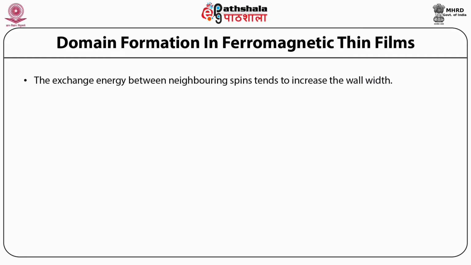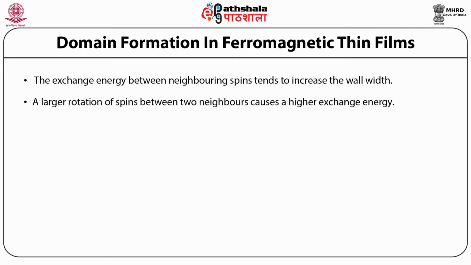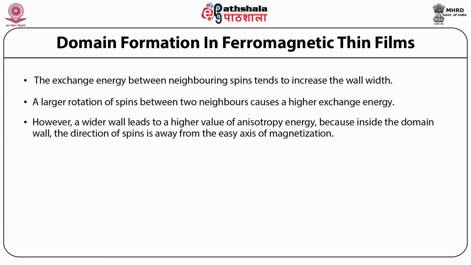The exchange energy between neighboring spins tends to increase the wall width. A larger rotation of spins between two neighbors causes a higher exchange energy. However, a wider wall leads to a higher value of anisotropy energy because inside the domain wall, the directions of spins are away from the easy axis of magnetization.